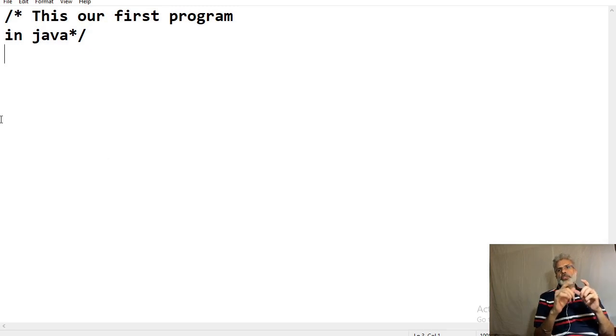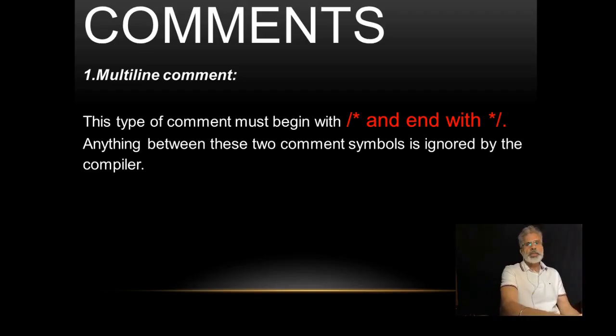Like most other programming languages, Java lets you enter remarks into a program source file. The contents of the comment are ignored by the compiler. Java supports three styles of comments. You are seeing them on the screen. The first one is multi-line comments.